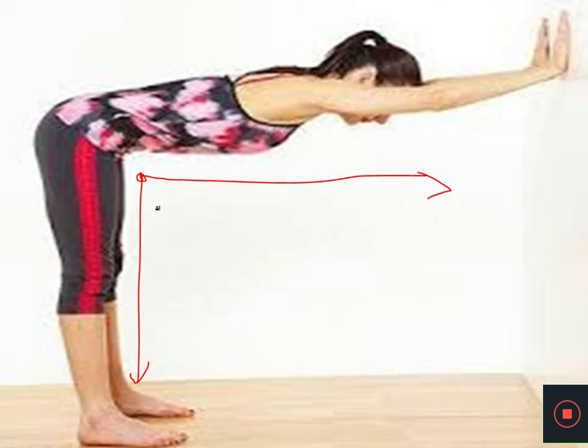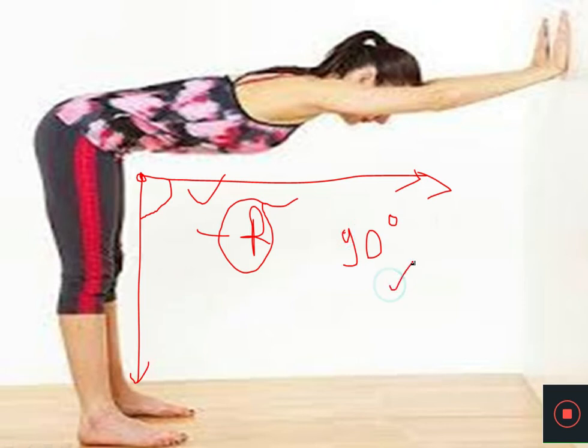When these two rays are perpendicular to each other, they form one kind of angle, and the name of this angle is right angle, and the degree of this angle is 90 degrees. So whenever you come across such an angle in which two rays are perpendicular to each other, you should know this angle is nothing but the right angle, and the degree of a right angle will be 90 degrees.